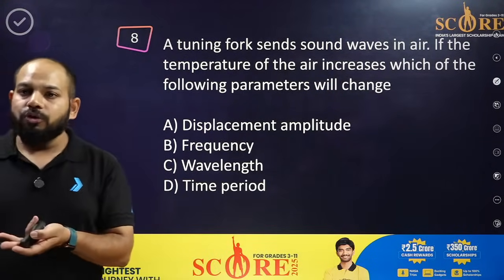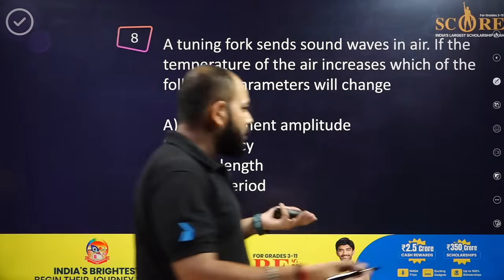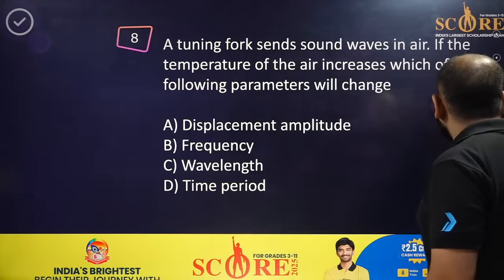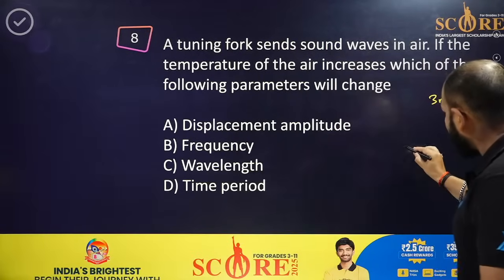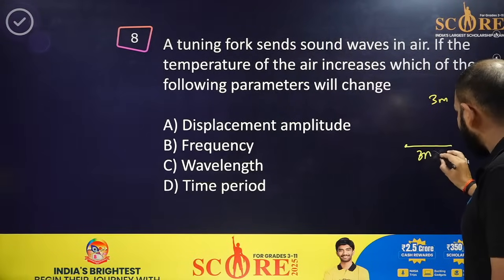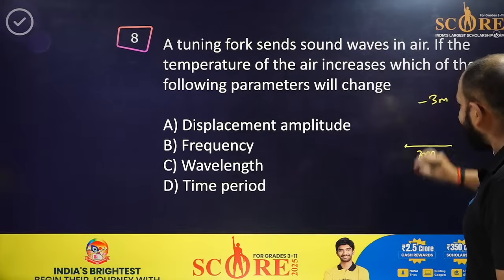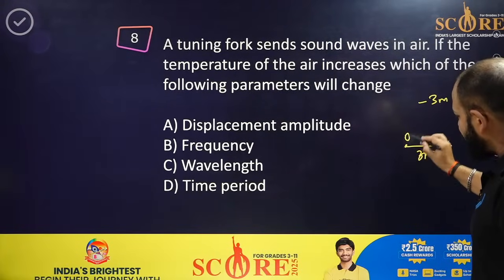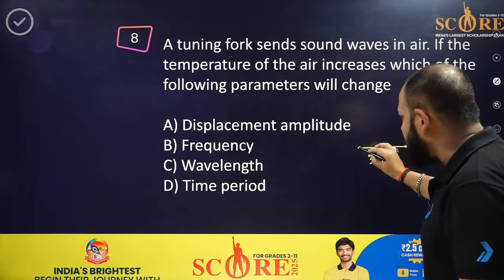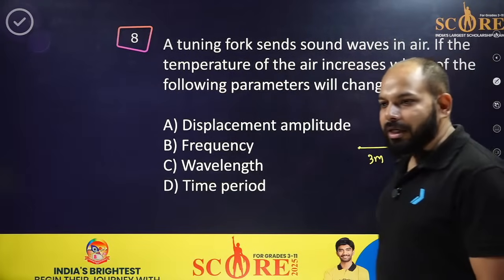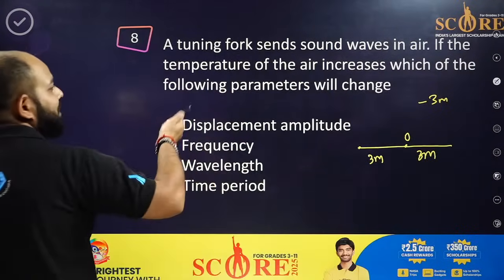Because for the reference also we want it, na? Suppose I tell you to draw 3 meters. Okay, so what will you draw? You just draw it like this, 3 meters. But if I make it negative, what will you draw? If this is the origin or the mean point, you will draw the 3 meters towards here. Obviously you will draw it here. Yes, got it? Chalo.